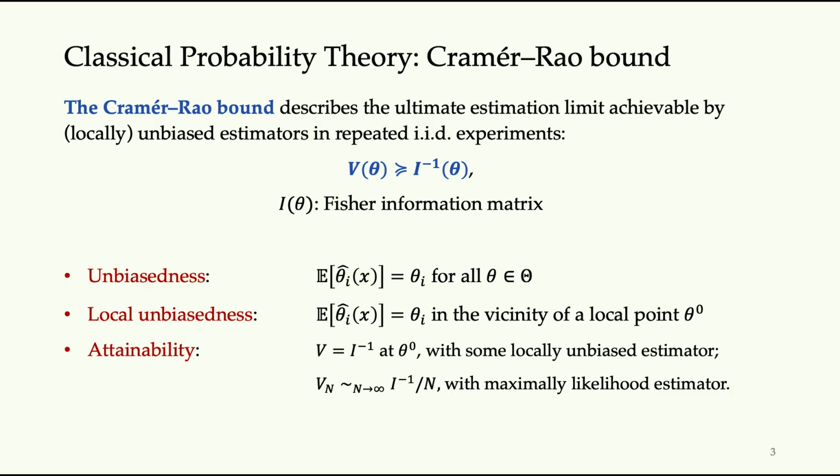And also, the Cramer bound is achievable in the sense that if you use a maximum likelihood estimator and repeat the same experiment many times, in the end, you can achieve a mean square error matrix that scales like I inverse over n. So that is the attainability of this lower bound. So basically, the Fisher information can characterize the sensitivity of a multi-parameter metrology experiment.